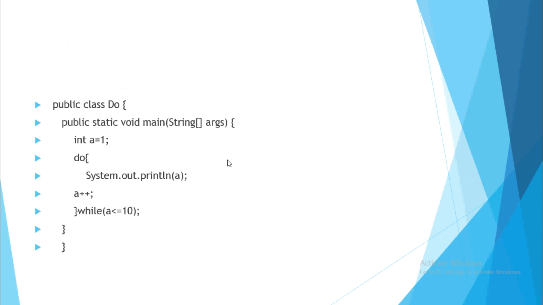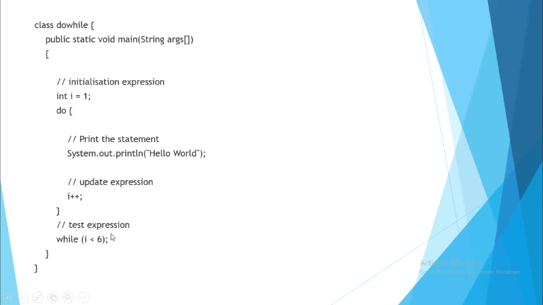Now I just show you the code. For example, I made a class do. I wrote over here do a is equal to 1, and inside that I am printing the value, right? So I am printing 1, and then I am increasing the value to 2. So now it will go in the while condition. Is 2 less than equal to 10? True. So it will go again, and whatever will be the while statements, that will be run. So at least once it will run.